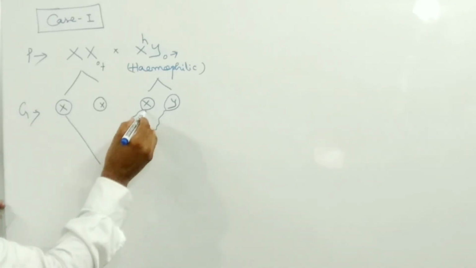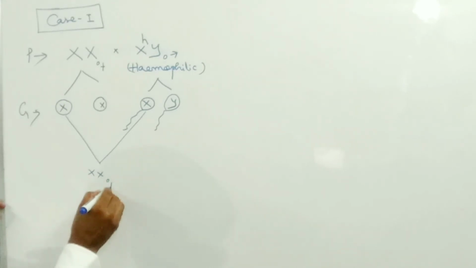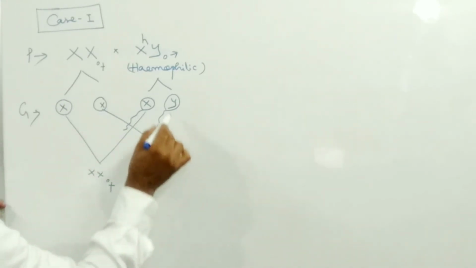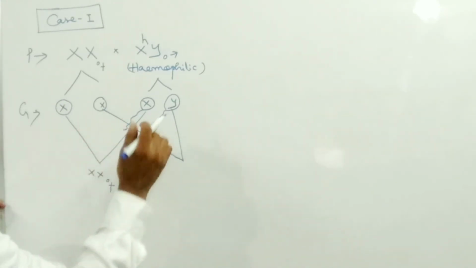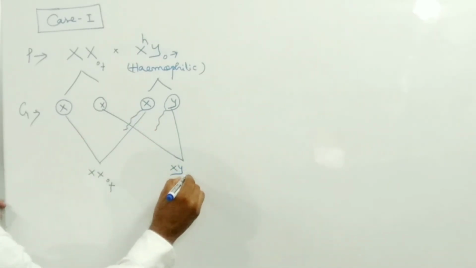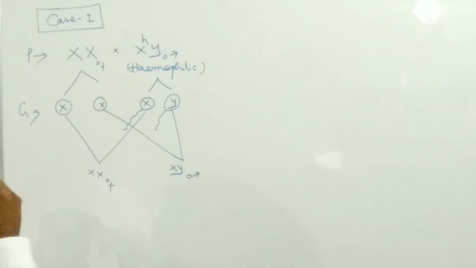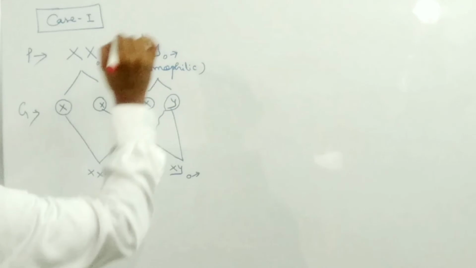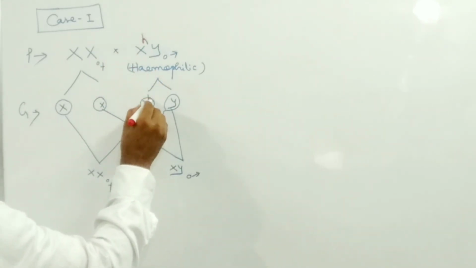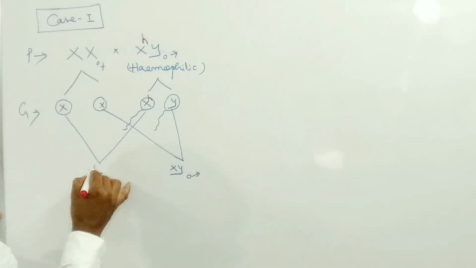If fusion takes place between these 2 gametes, then the individual will be female, and suppose that if fusion takes place between these 2 gametes, then the individual will be male. Suppose that this is the male which is hemophilic. So this is the hemophilic gene which comes from the father to the daughter.